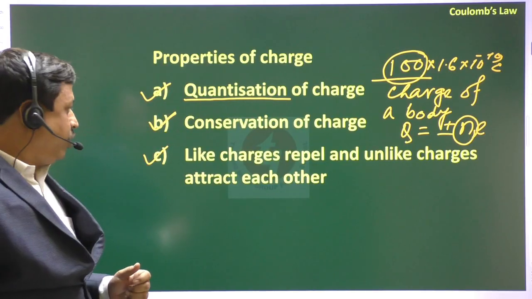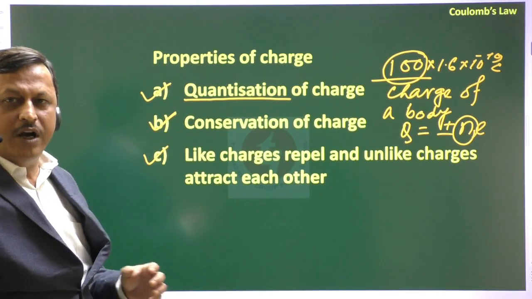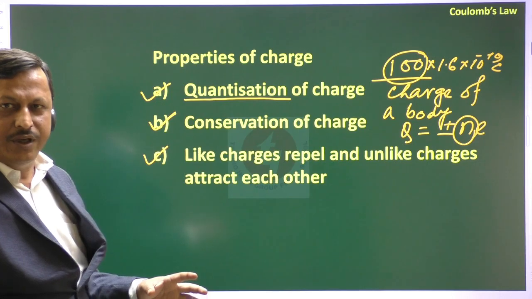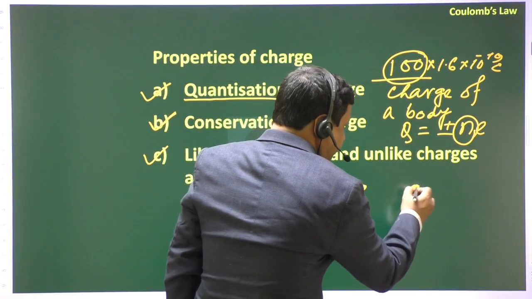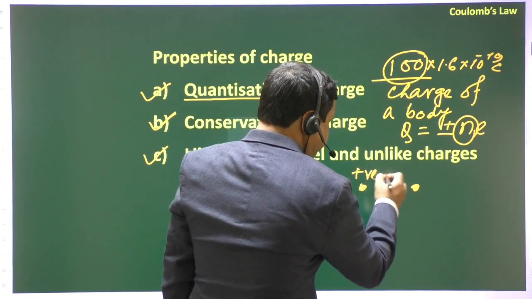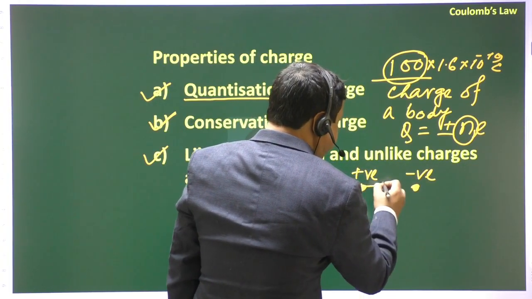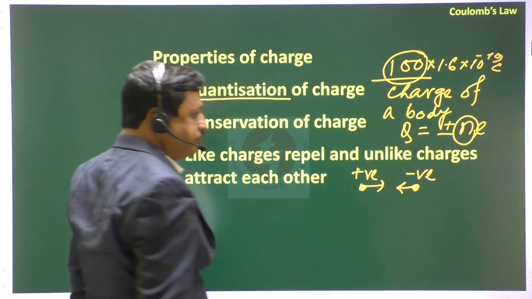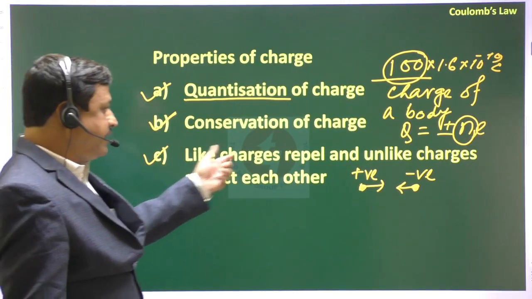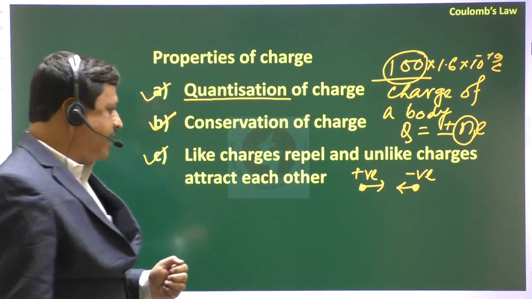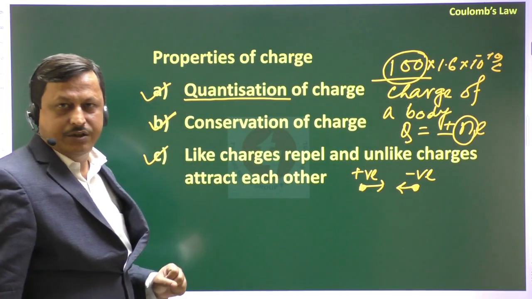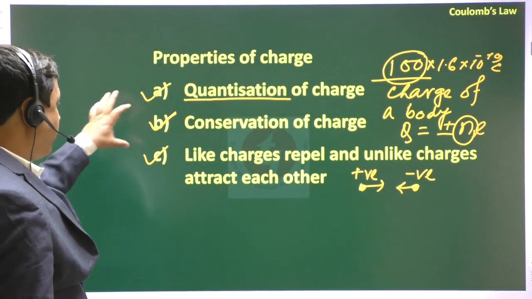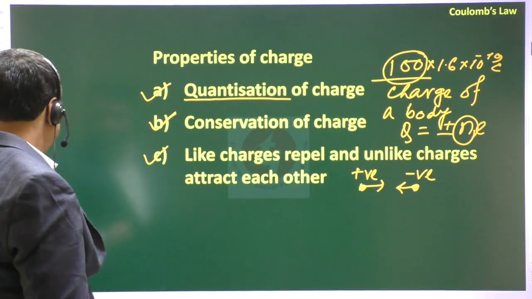That means when two charges, one positive and one negative, are placed a certain distance apart, then they will attract each other. So like charges repel each other and unlike charges attract each other. That is the property of charge. Okay. So these three properties are very important.